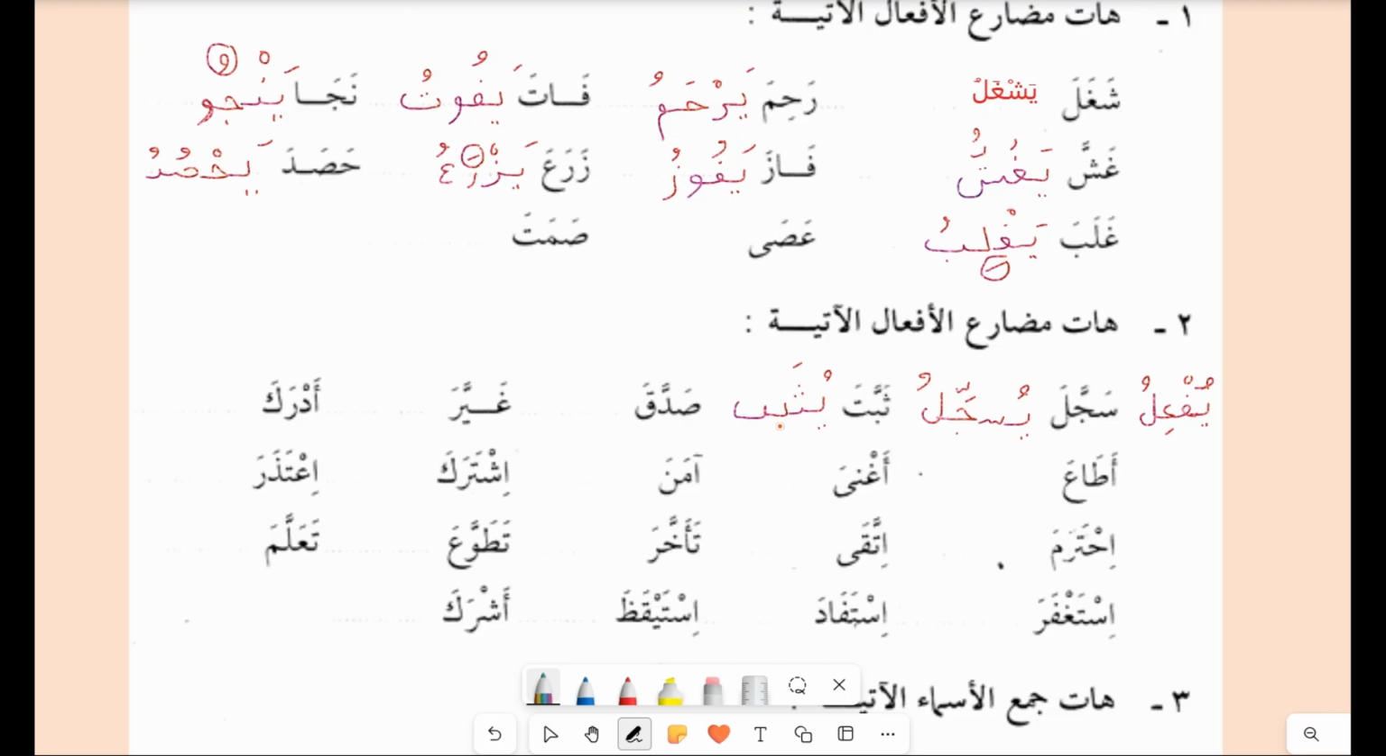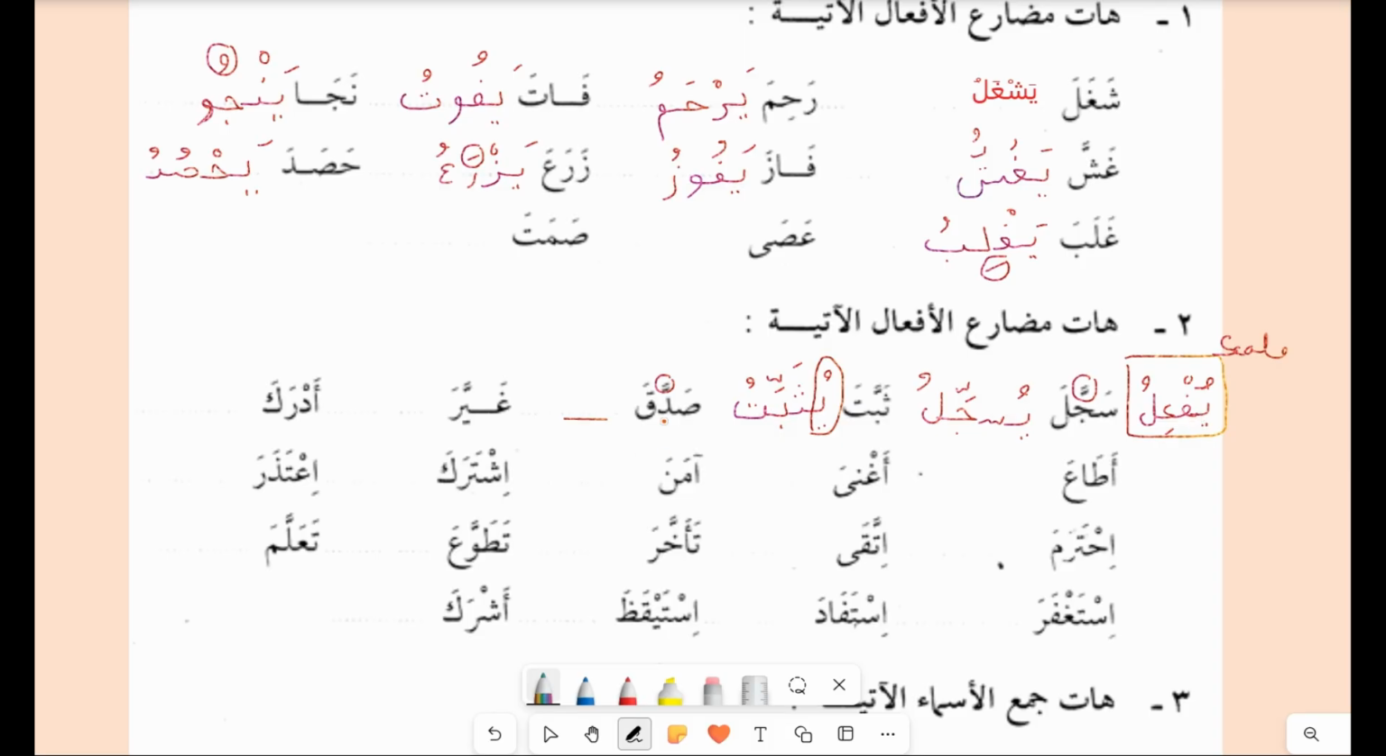Yuthabbitu with the shadda and dhamma. Saddaqa, taking the same scale: yusaddiqu. So you have to change the fatha into kasra. And ghayyara: yughayyiru. What you have to make is the ya should be with dhamma. So you need to follow this scale, and you will have your fi'l mudari. So there are different structures for certain past tense verbs which have shadda in between. You have to follow this scale.